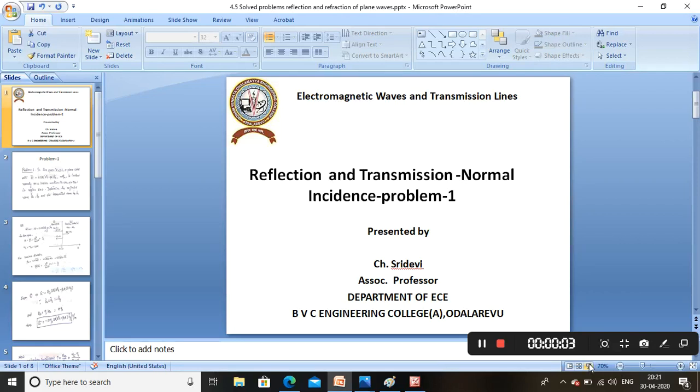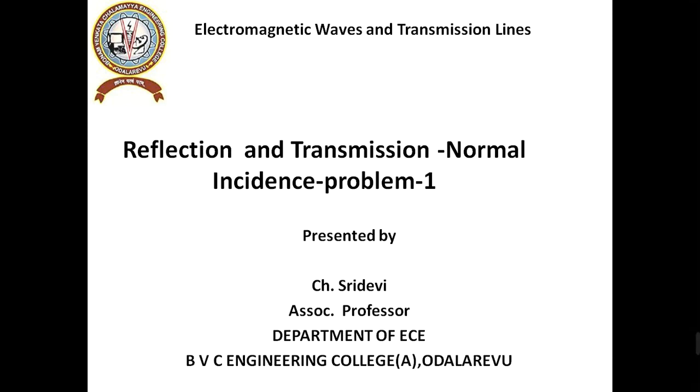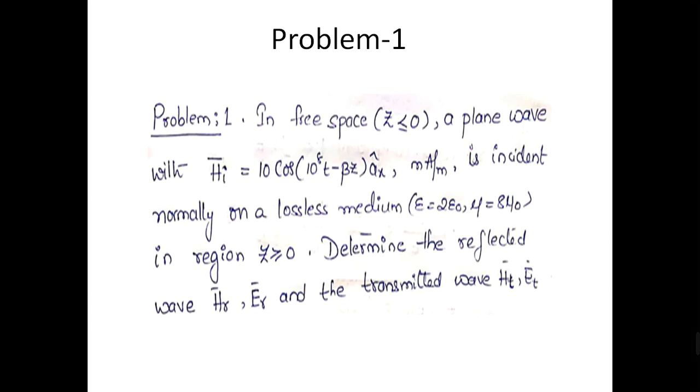Welcome to the subject electromagnetic waves and transmission lines. In this video we are going to solve one problem which is related to reflection and transmission by a plane wave at normal incidence. So this is the problem statement: given in free space, that is z less than 0 plane,